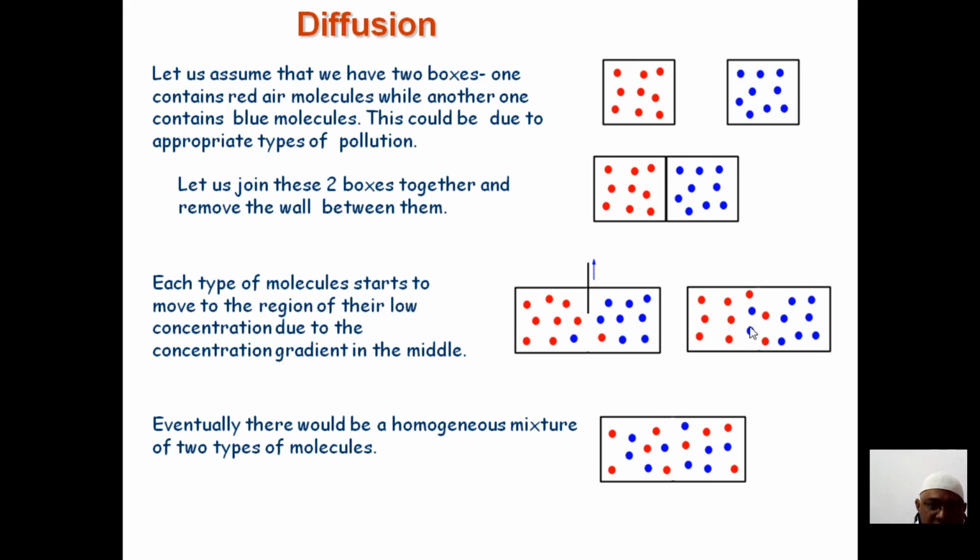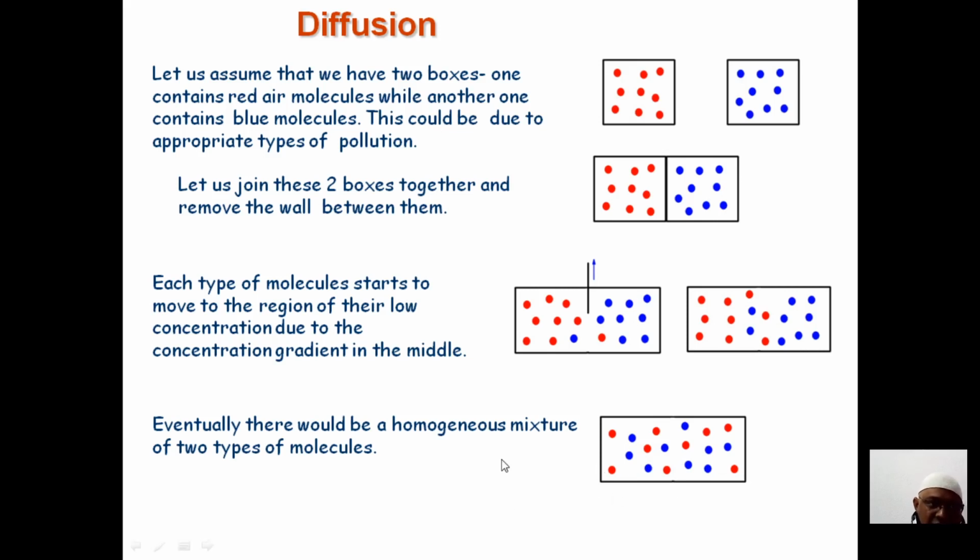If I remove this, right? So what is happening? Each type of molecule starts to move to the region of lower concentration. So eventually there will be a homogeneous mixture. You can find a homogeneous mixture of two types of molecules. Here one type of molecule is the red air molecules, and here you'll find blue air molecules, and this is homogeneous mixing of the molecules, right?